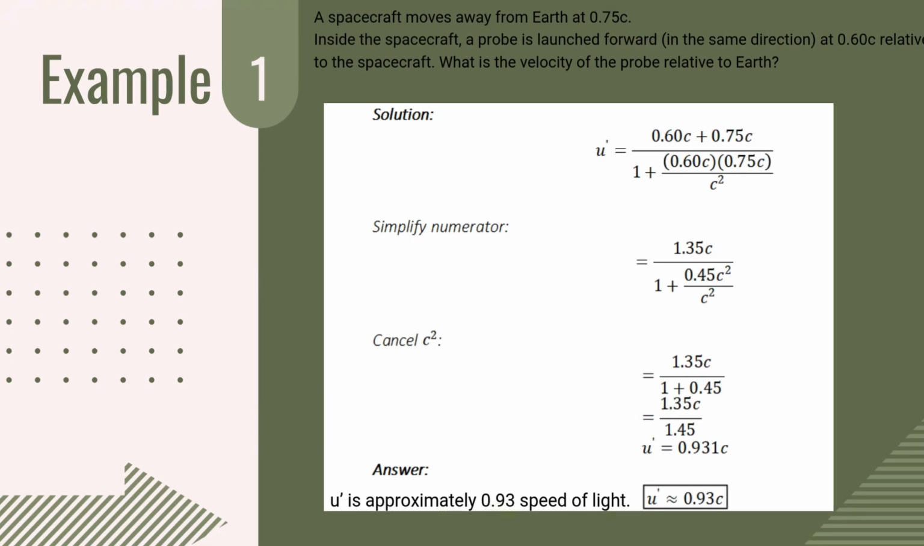To solve this, substitute the givens into the formula. Simplify the numerator and the denominator. Cancel out the c squared and add 1. Next, simplify and the final answer is u prime is approximately 0.93 c, the speed of light.